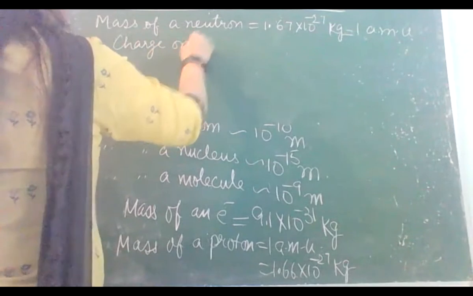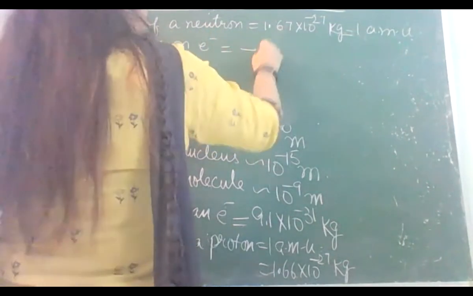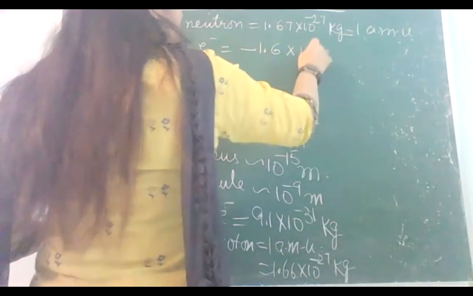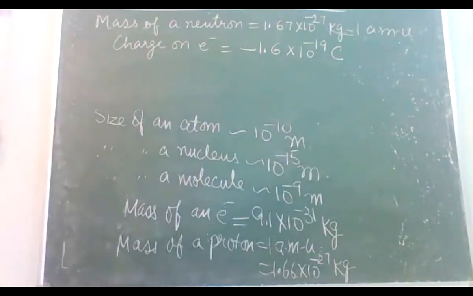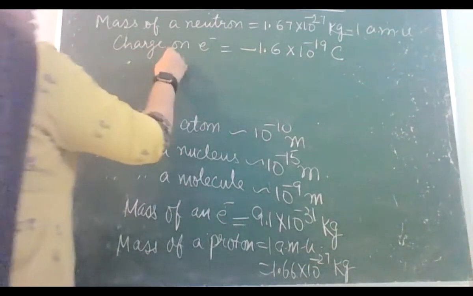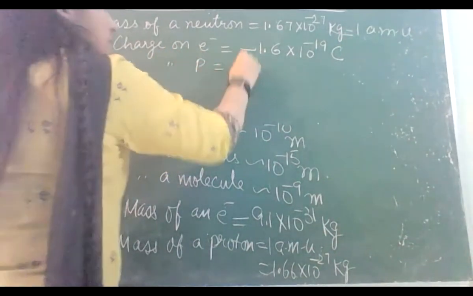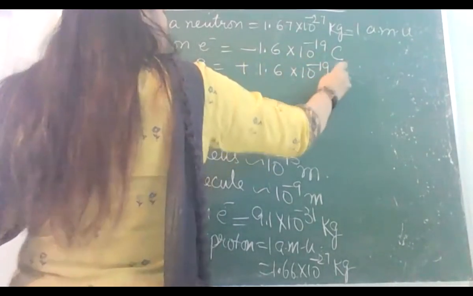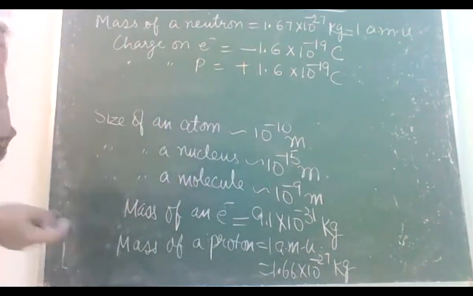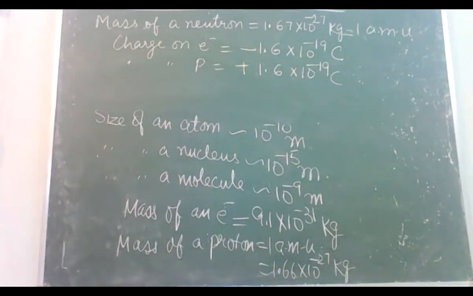Charge on electron, you know that is negative, and its value is 1.6 into 10 raised to power minus 19 coulomb. You have done in 10th standard. This is the charge on an electron, and charge on a proton is positive this much. And neutron, you know, neutron is neutral, its charge is 0. Neutron का charge तो 0 ही है.